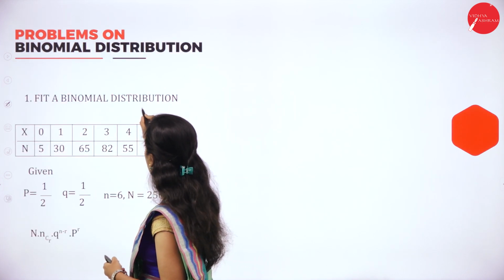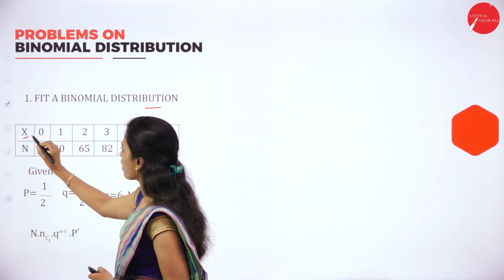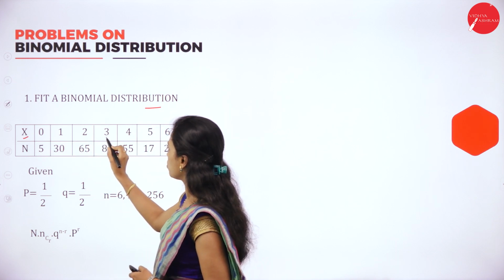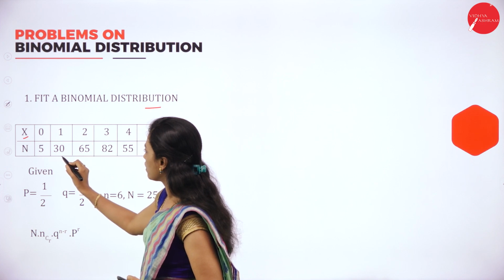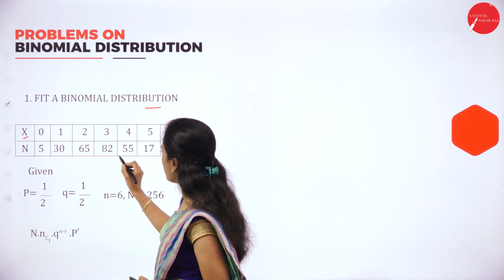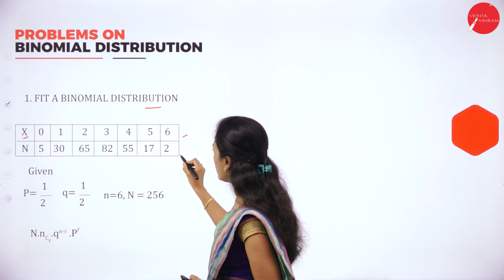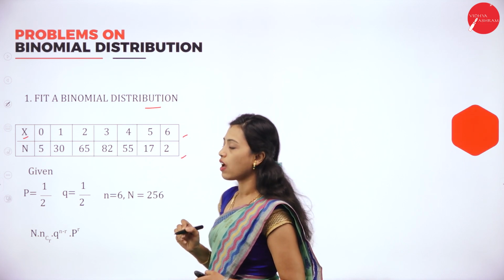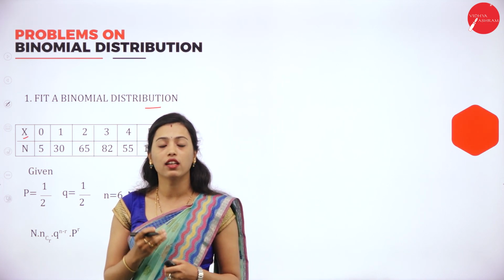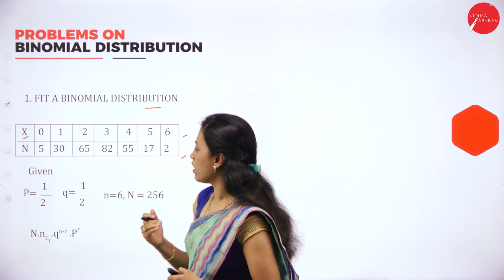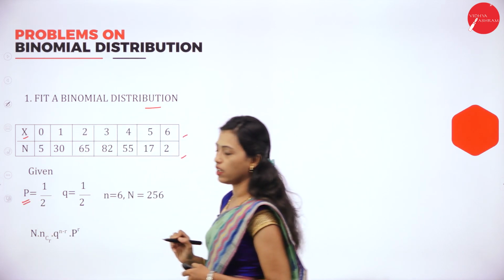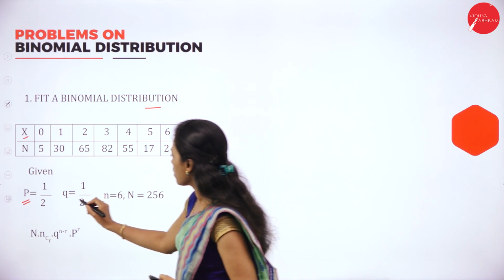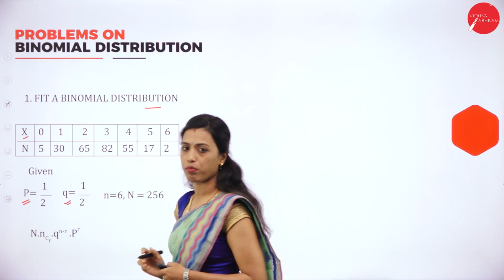Fit a binomial distribution. They have given x as 0, 1, 2, 3, 4, 5, 6, and the frequencies as 5, 30, 65, 82, 55, 17 and 2. Now we have to fit a binomial distribution. Here P means happening and Q means not happening.